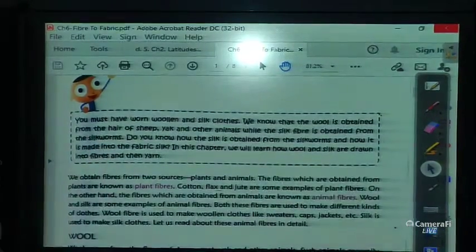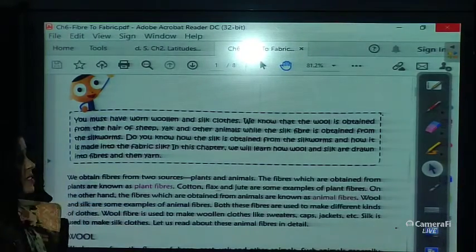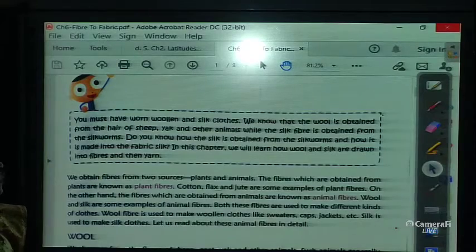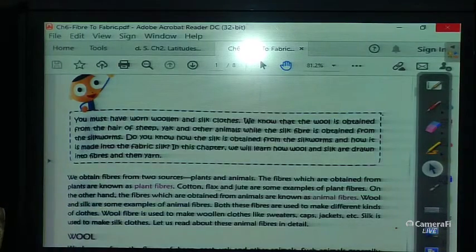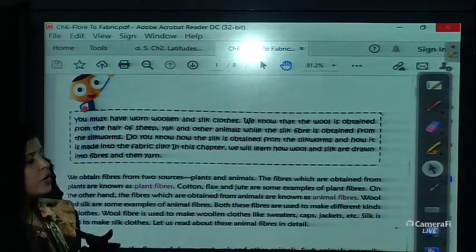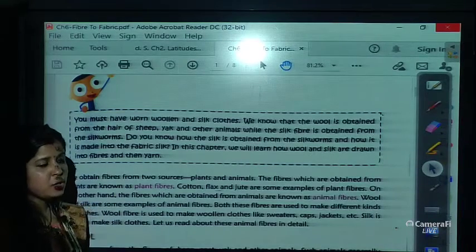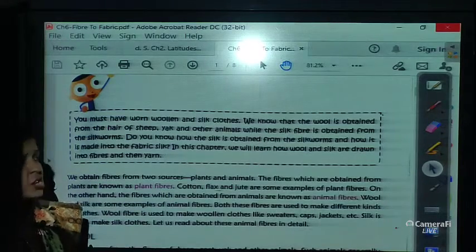See, you must have worn woolen and silk clothes, right? We all wear woolen and silk clothes, and we know that wool is obtained from the hair of sheep, yak and other animals, while silk fiber is obtained from silkworms. We love to wear woolen clothes in the season of winter. We wear silk clothes whenever we go out, especially on occasions.